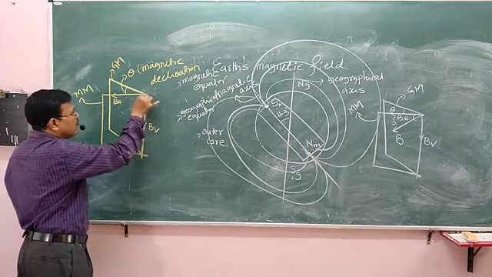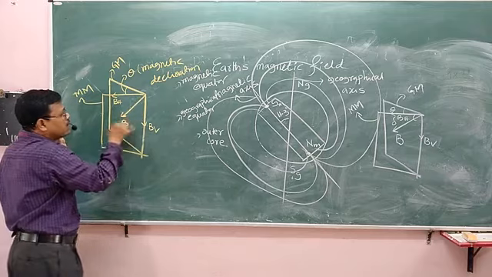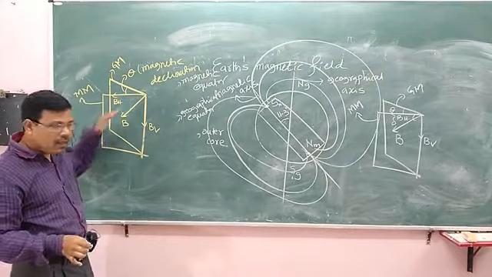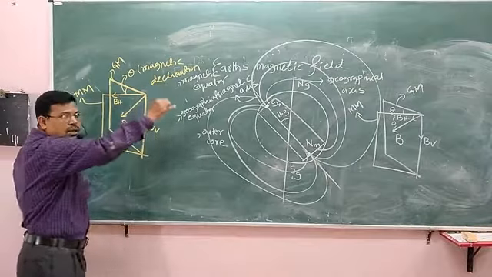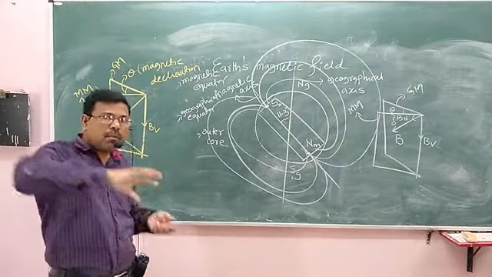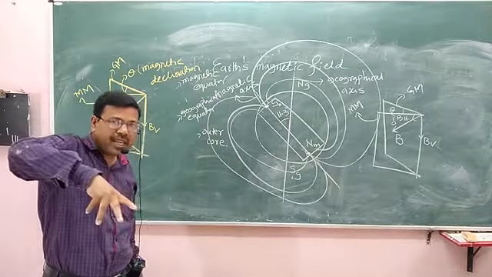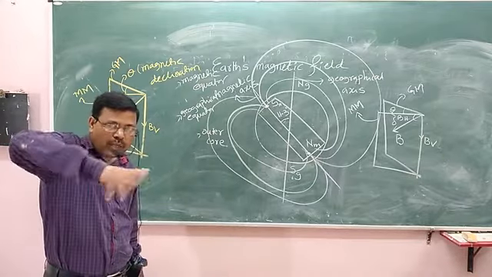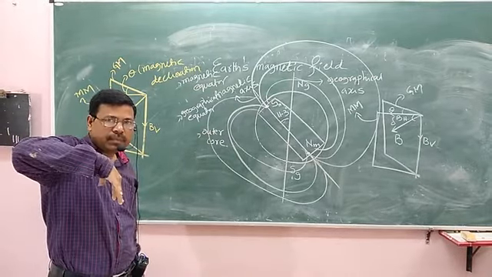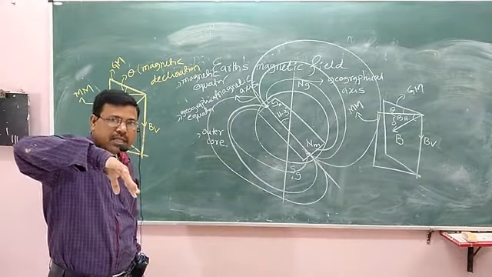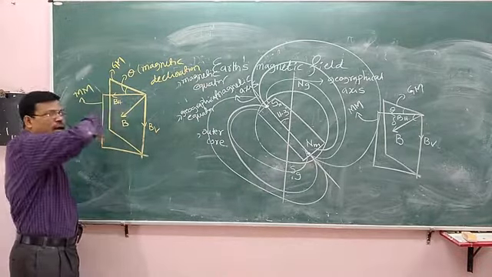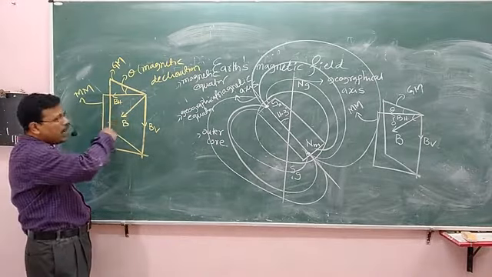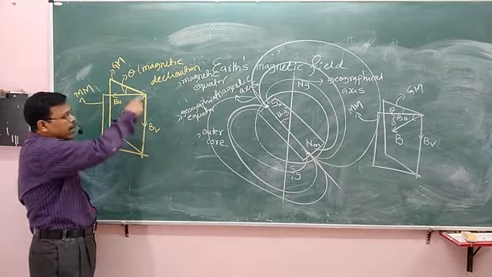Now, this magnetic meridian is containing the horizontal component of Earth's magnetic field, the vertical component of the Earth's magnetic field, and the total Earth's magnetic field. This total Earth's magnetic field is the one along which a compass needle stands. A compass needle, when suspended in the air, always rotates in the magnetic meridian. It rotates and stands along the Earth's magnetic field, which is lying in the magnetic meridian plane.